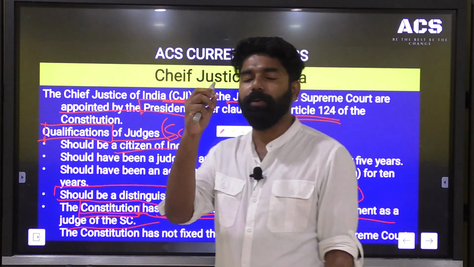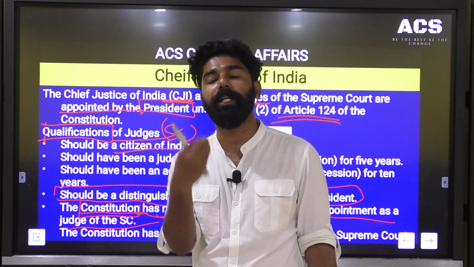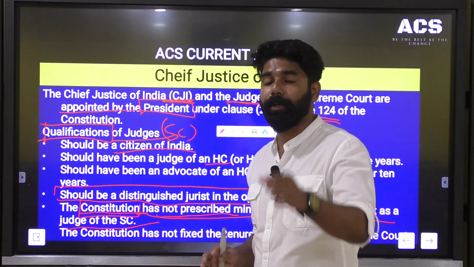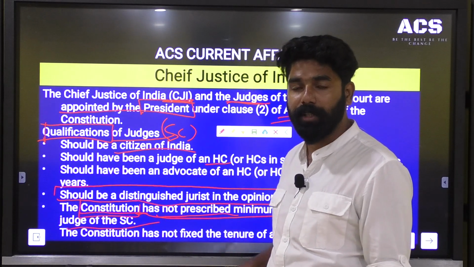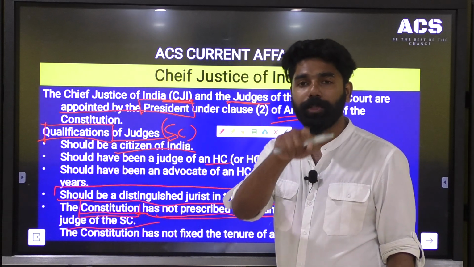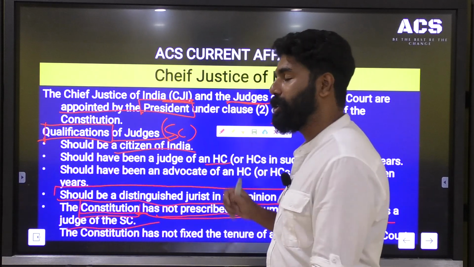That means the Constitution did not specify any minimum age for the appointment of a Judge of Supreme Court. Remember that fact, because in prelims this statement can come in a reversed way, like "the Constitution has mentioned the minimum age for appointment of Judges of Supreme Court." That is wrong. The Constitution has not prescribed the minimum age for appointment of Judges of Supreme Court.